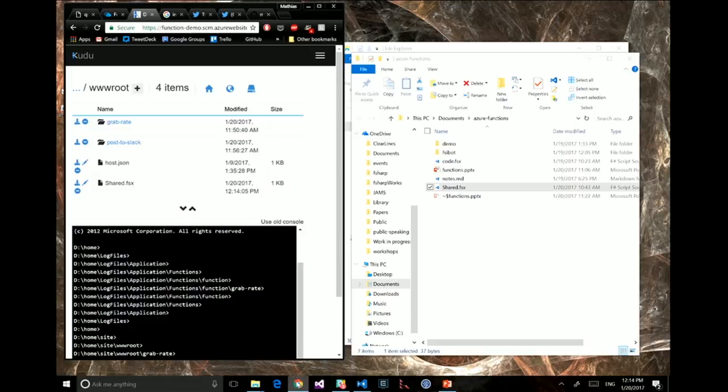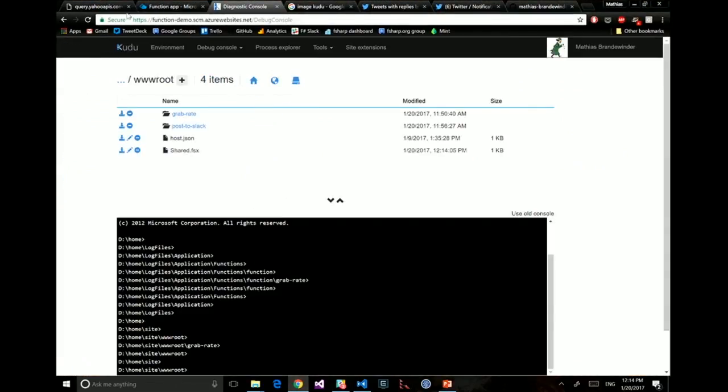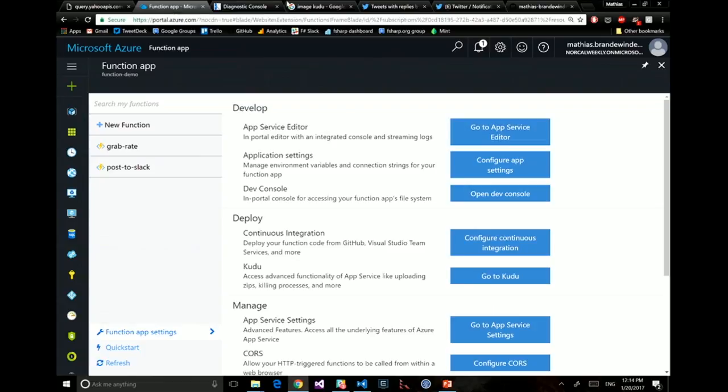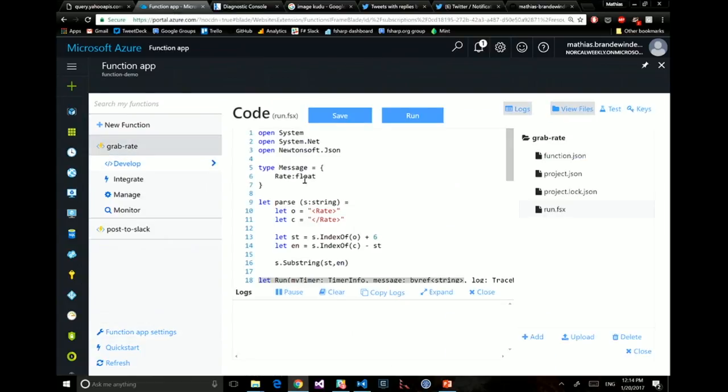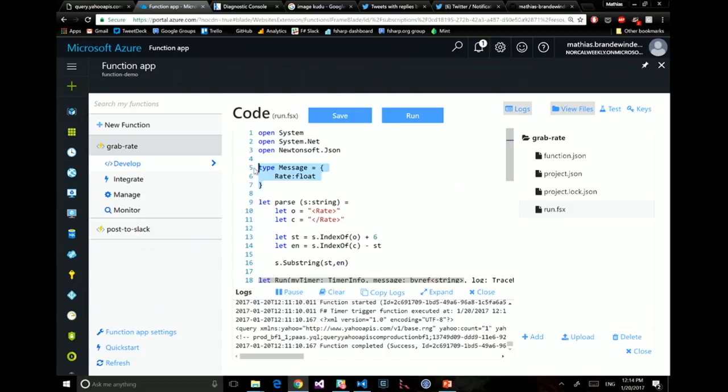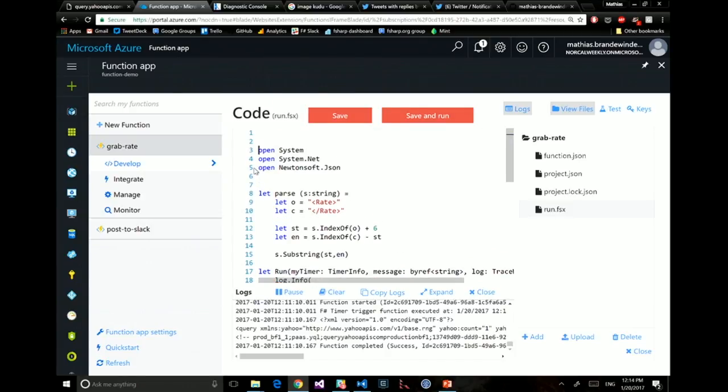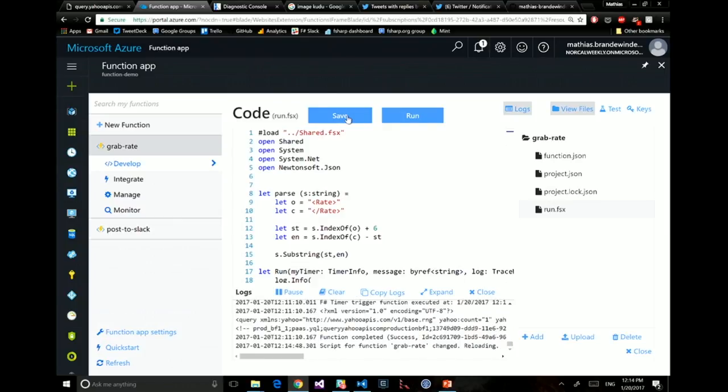And here I can now fix my code to use this and do something like, instead of defining my type locally, for instance in grab rate, I can say nuke this because I don't want this. And I'm going to do something like load, going from 2 levels up, shared.fsx. And now I can do something like open shared. And if I'm lucky, now this should actually pick up that file, which is now going to be included as a type in my function, and the compilation succeeded. So now I have a shared type which I can use across my function app if I want to.